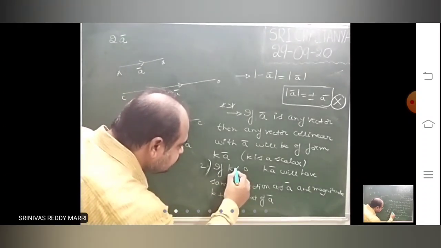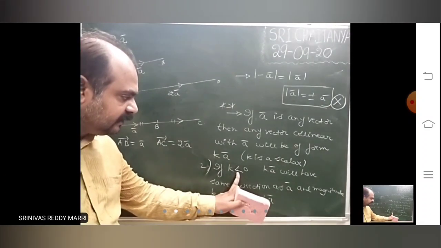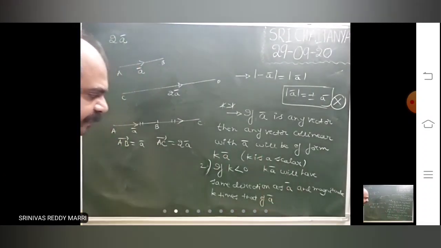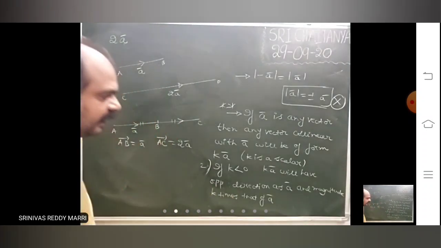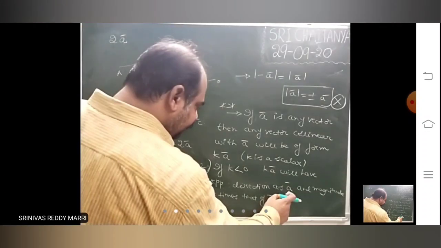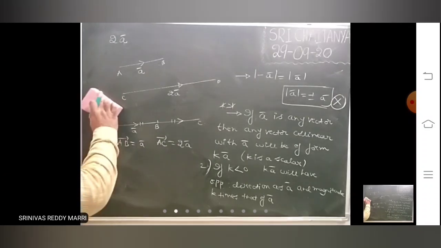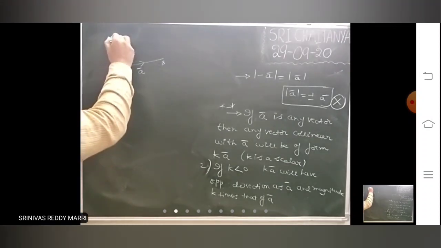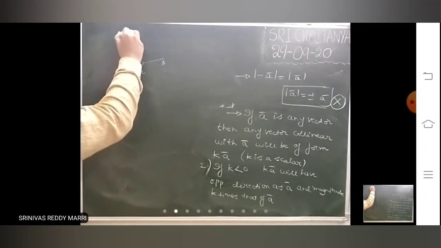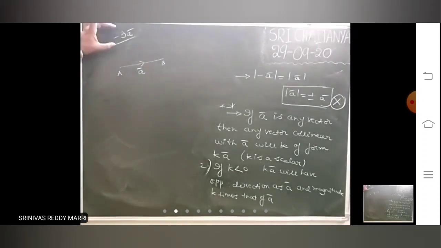If k is less than 0, let us say the constant is negative, then k a bar will have the opposite direction to a bar and magnitude k times that of a bar. Suppose minus 3a bar is there.